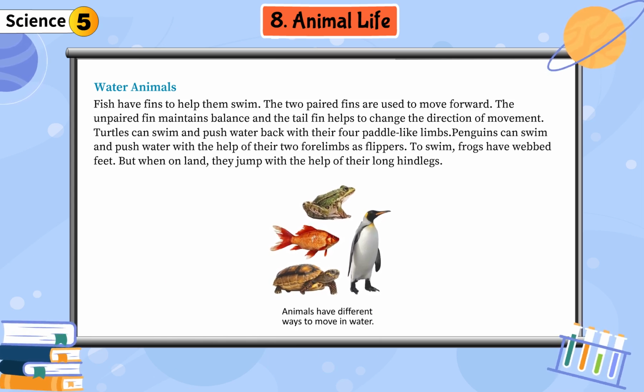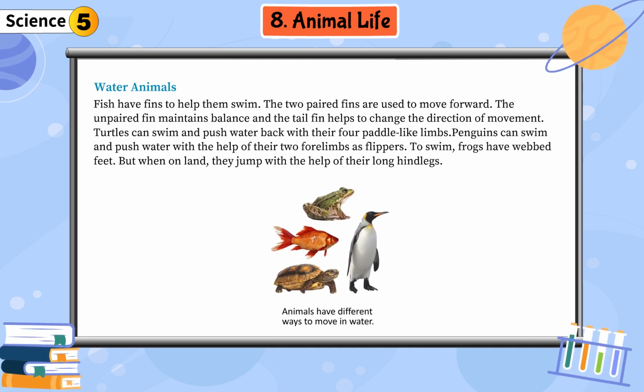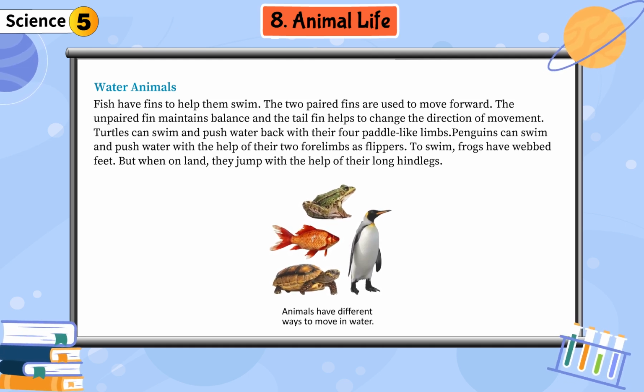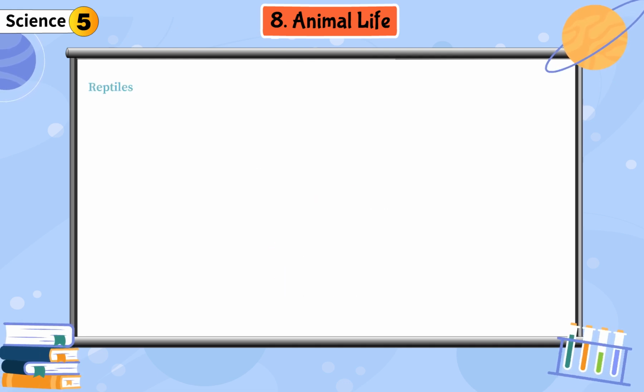The unpaired fin maintains balance and the tail fin helps to change the direction of movement. Turtles can swim and push water back with their four paddle-like limbs. Penguins can swim and push water with the help of their two forelimbs as flippers. To swim, frogs have webbed feet. But when on land, they jump with the help of their long hind legs.